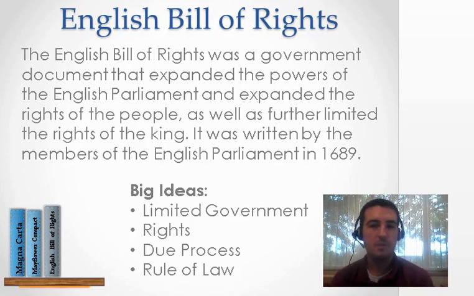The English Bill of Rights was just a list of rights in England. We still have that today. We just call it the American Bill of Rights. It's very similar to the English Bill of Rights, so we use some of their ideas when we wrote the Bill of Rights, but we added some things in as well, and that still exists today. The Bill of Rights are just a list of all the rights that we have as a U.S. citizen, and that's something we're going to get into a little bit more over the next couple weeks.